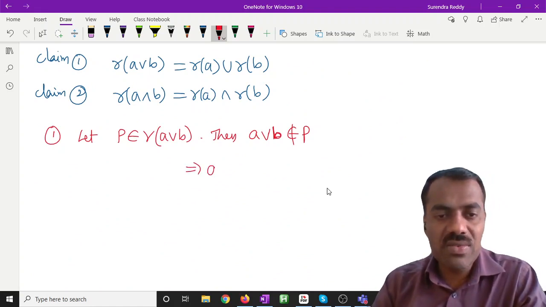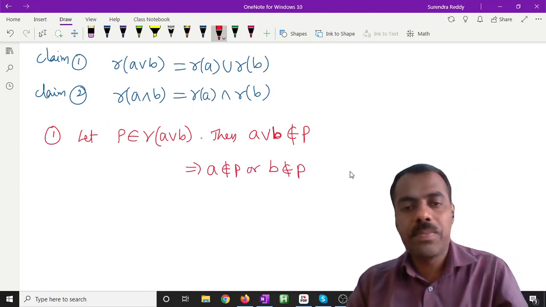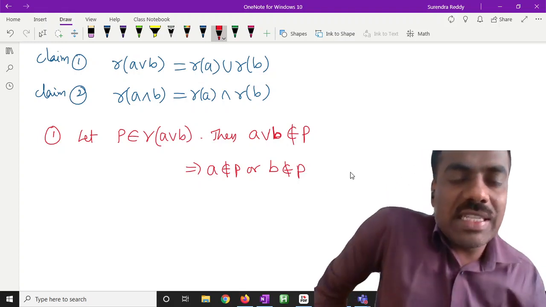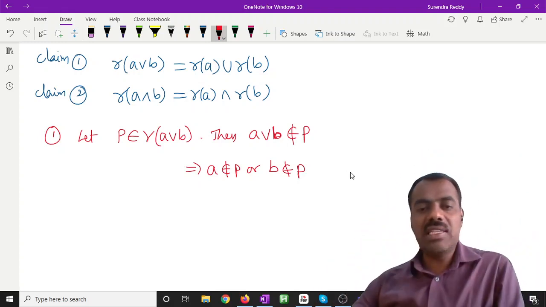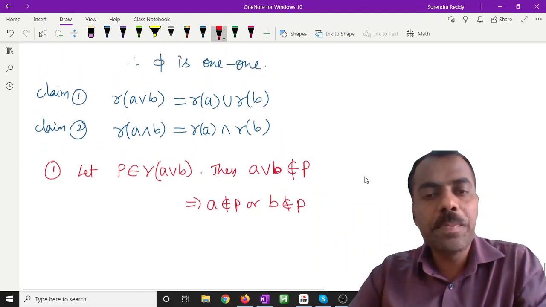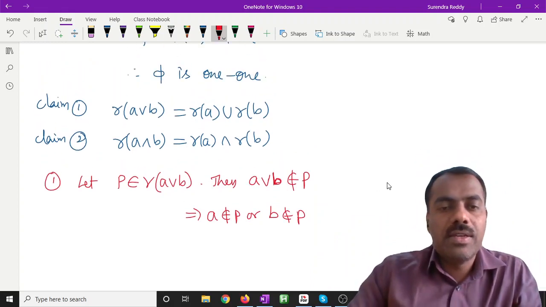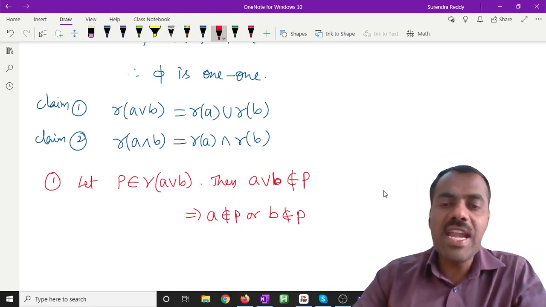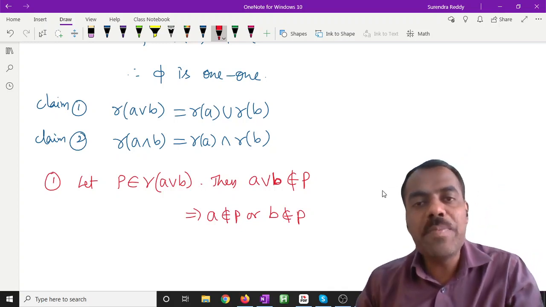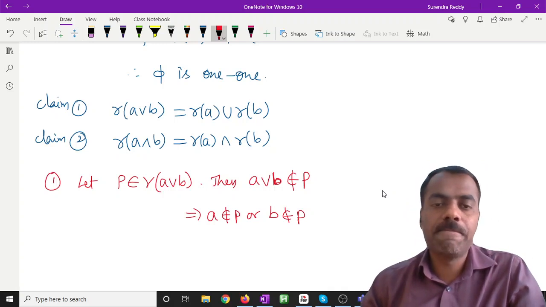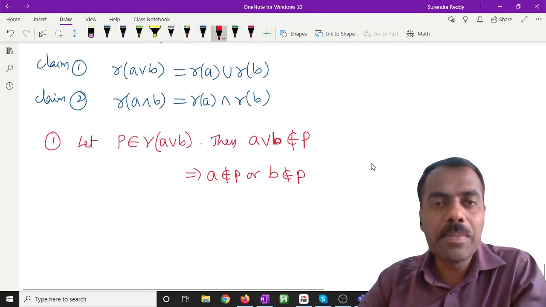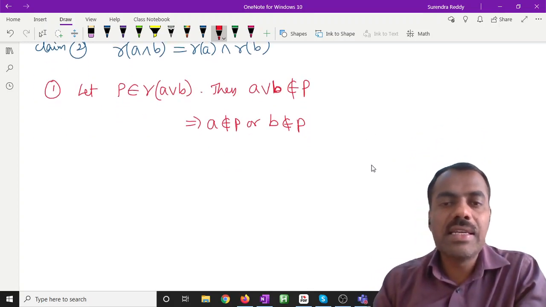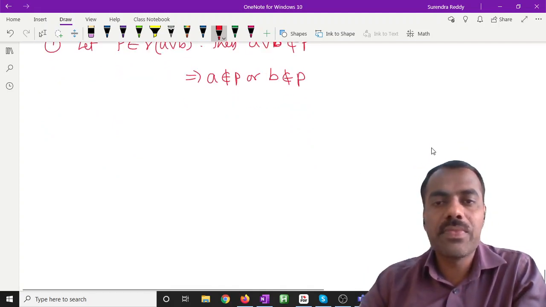From this, can you see that A is not in P or B is not in P? Why? You don't even require a prime ideal for this. If at all A is in P and B is also in P, and P is an ideal, what will you get? That the join is also in P, right? Are you following?